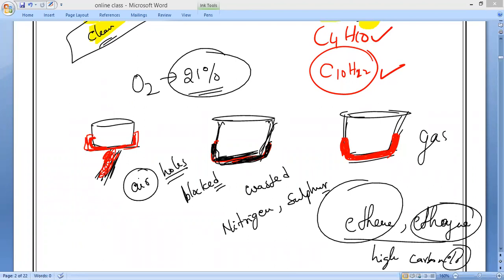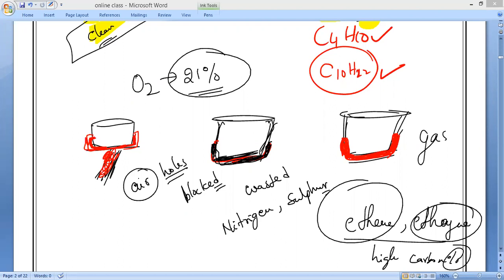For example, if I supply pure oxygen, then what will happen, guys, to unsaturated hydrocarbons also? Anybody can guess? Normal air has only 21% oxygen, which is not sufficient for complete combustion.